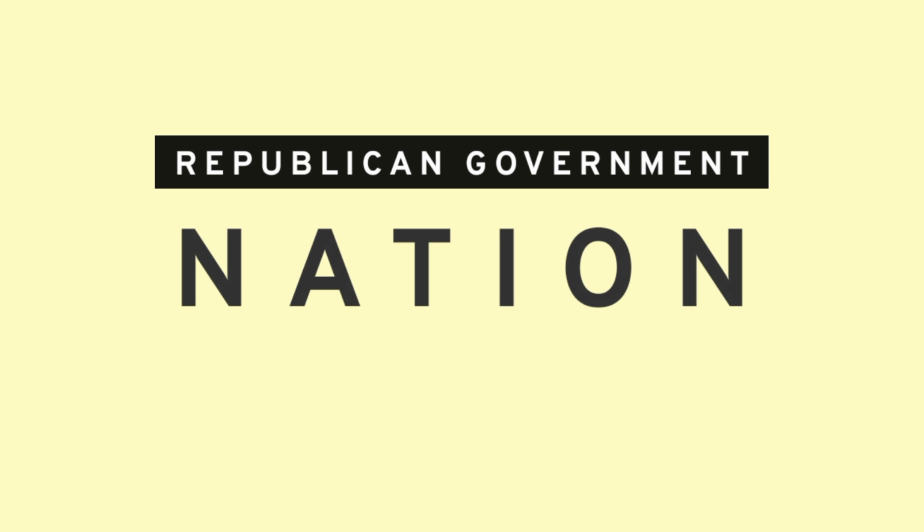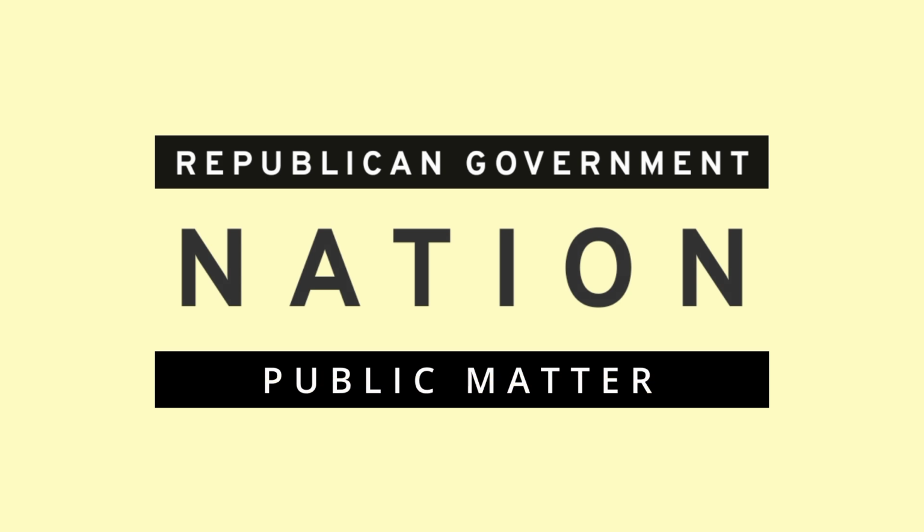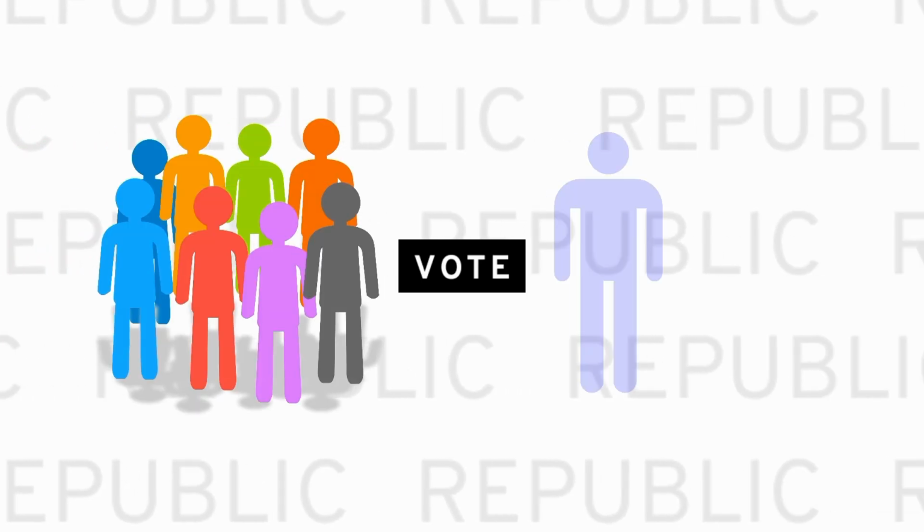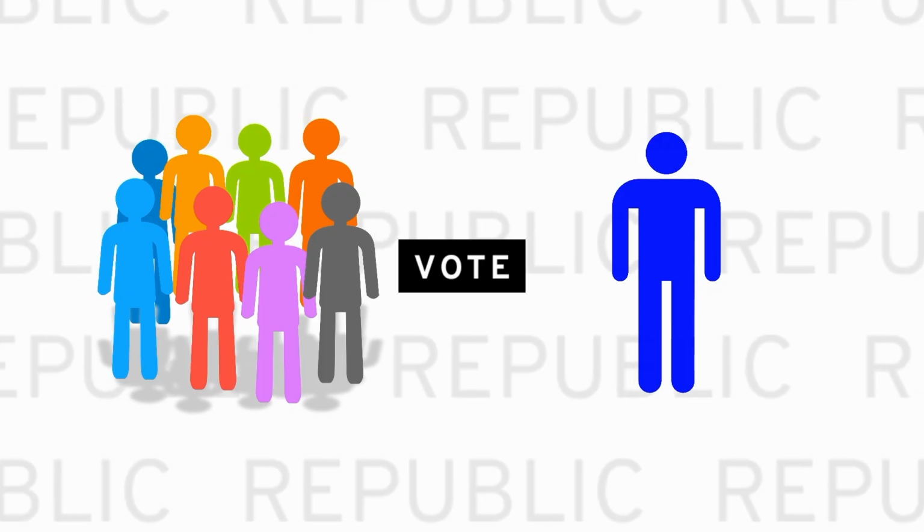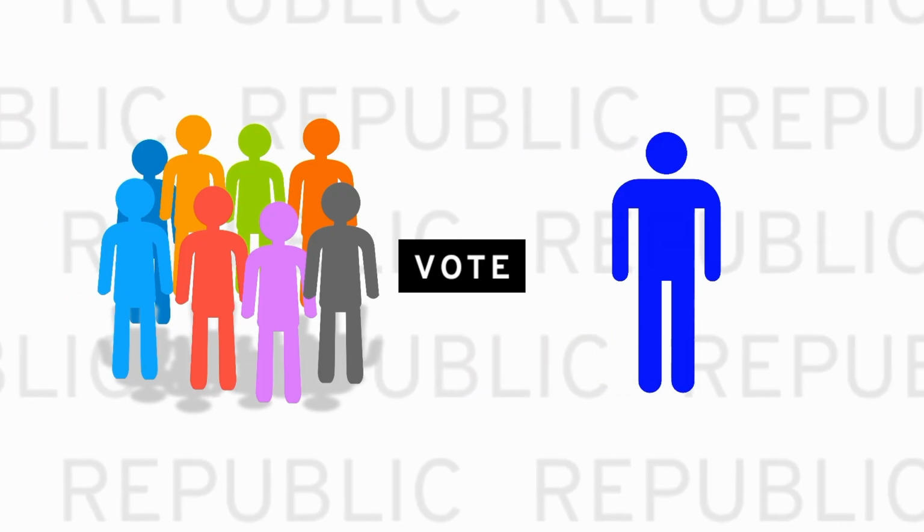A republican system of government can look quite similar to the democratic style, but there are differences. A republican government is one where the nation is considered as a public matter, and not the private property of a singular ruler or family. In a republic, the citizens of the country vote to elect representatives who take part in the proceedings of the government and pass various laws.